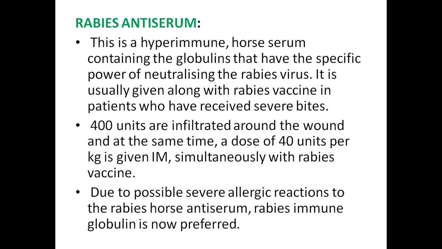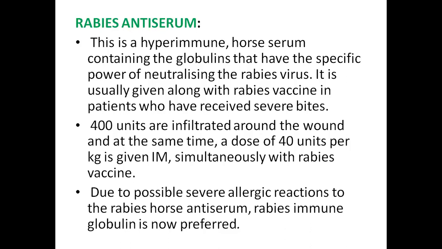Rabies antiserum. We have learned about rabies vaccine, but this is rabies antiserum. Rabies antiserum is a hyperimmune horse serum. This is also prepared from the horse, containing the globulins that have the specific power which neutralize the rabies virus. This is usually given along with rabies vaccine in patients who have received severe bites. That is, you have to understand that rabies antiserum should be given along with the rabies vaccine.